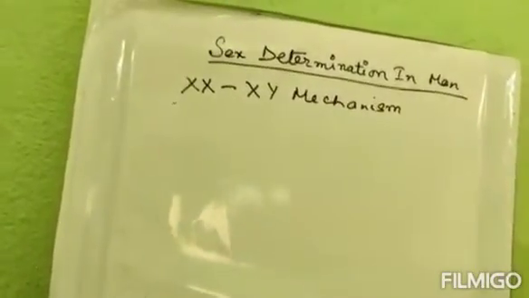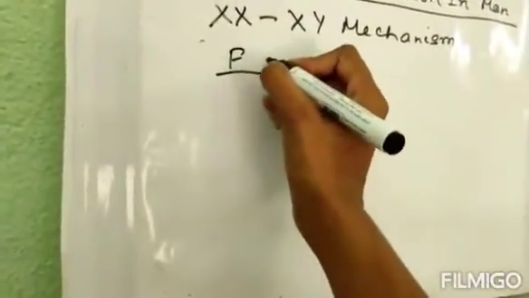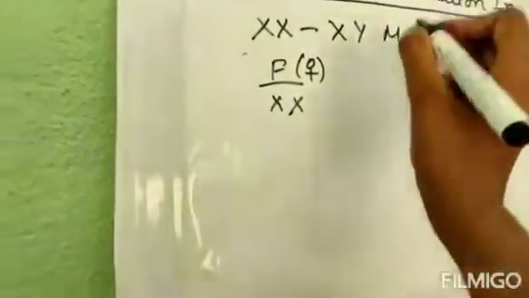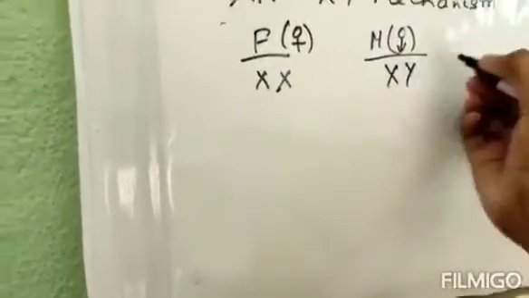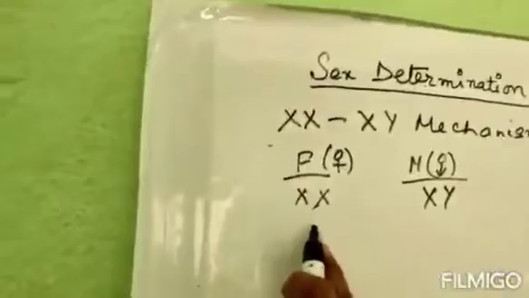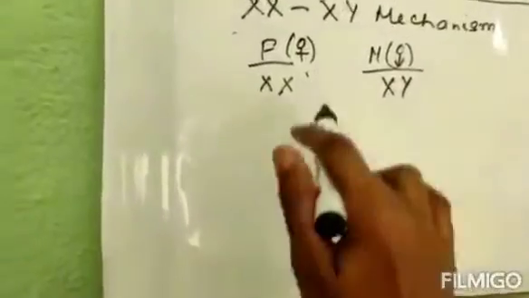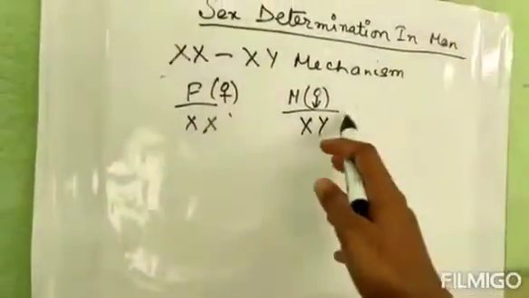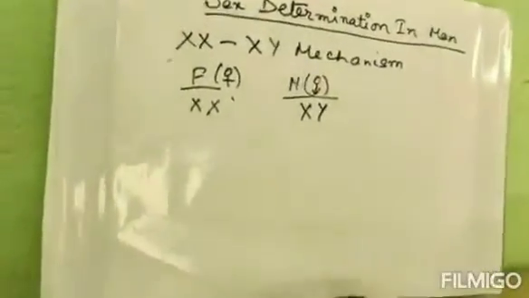Now, why is it called XX-XY mechanism? As we know, the genetic constitution of the female is XX. This is the gamete composition of the female. And in case of male, the composition is XY. Understood? That is why it is termed as XX-XY mechanism, because we are finding which one is XX and which one is XY. If it is XX, that means that child will be female or the daughter, and if it is XY, that means that will be son. So that is why it is termed as XX-XY mechanism.